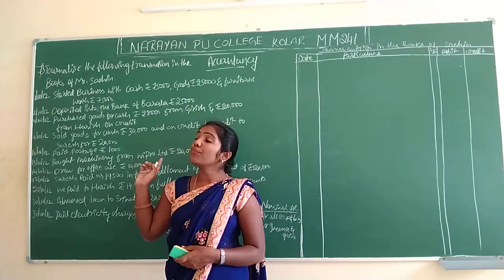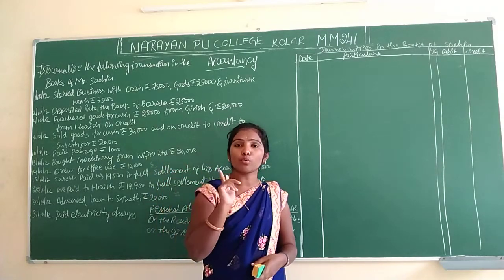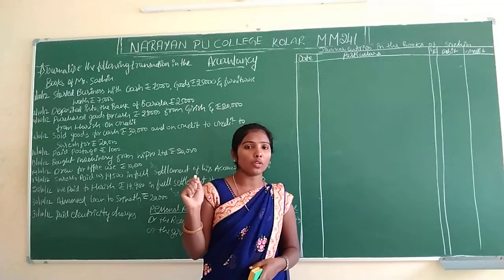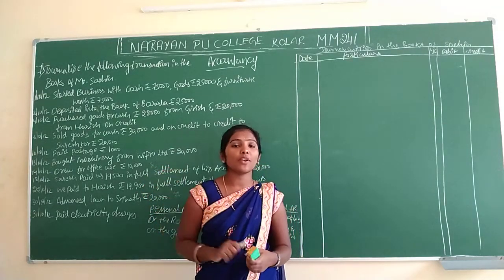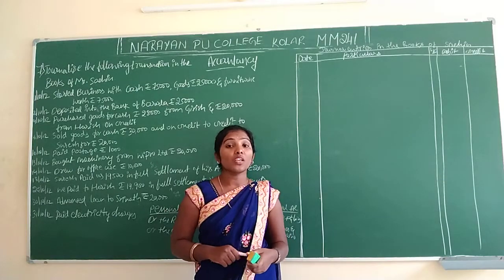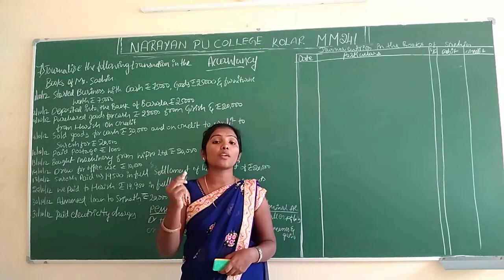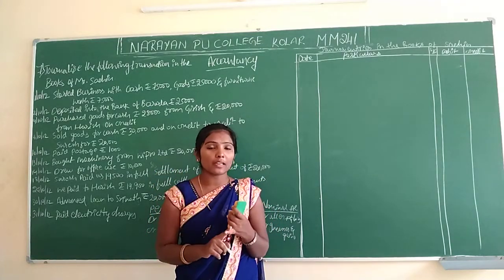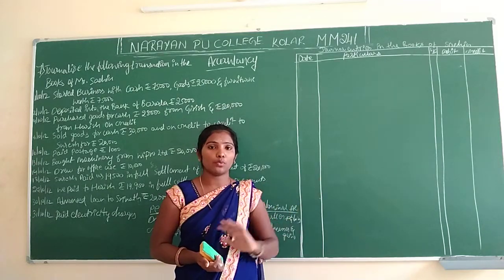Before you pass the journal entries, compulsorily you have to know the golden rules of accounts. If you know the golden rules of accountancy, you can solve the problem easily. Otherwise you can't write and you can't pass the journal entries blindly. If you know journal entries, you can get other chapters also.